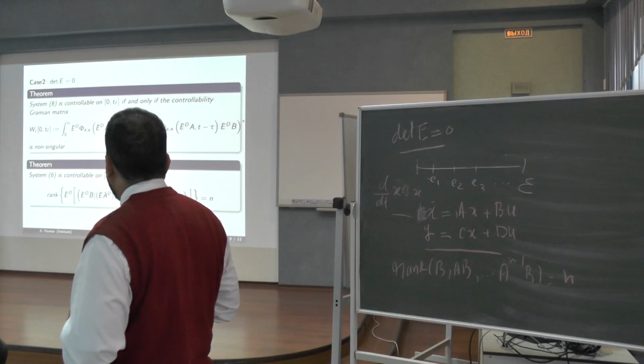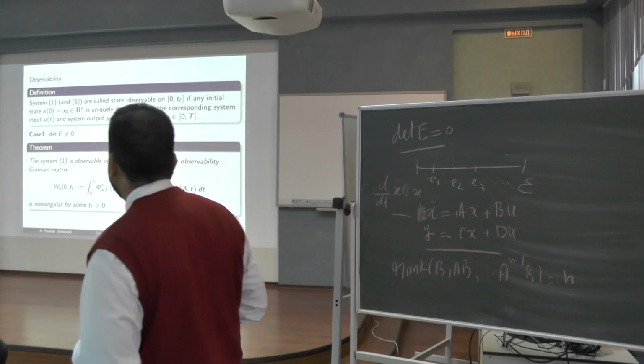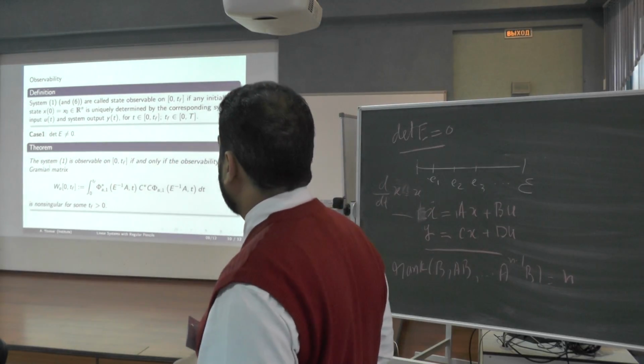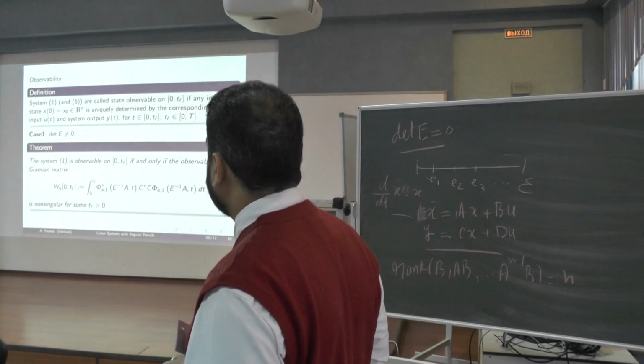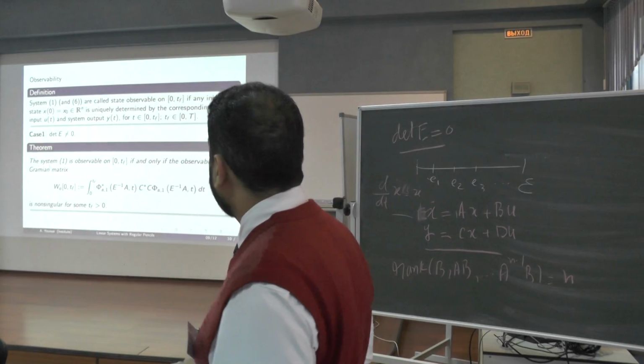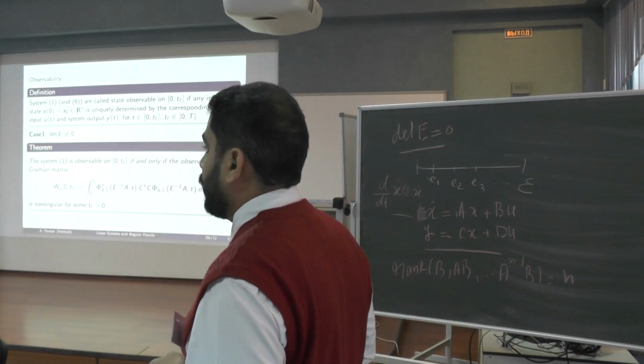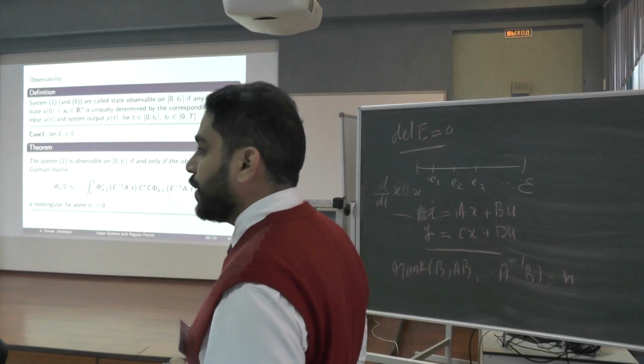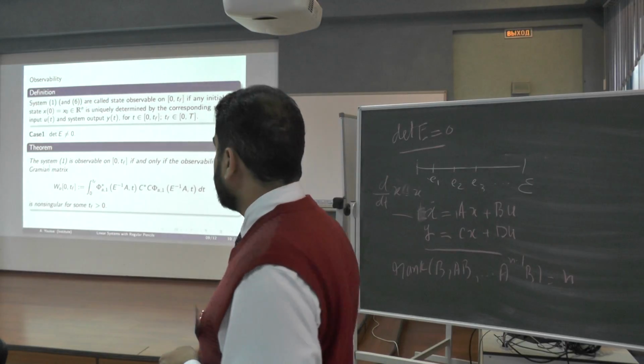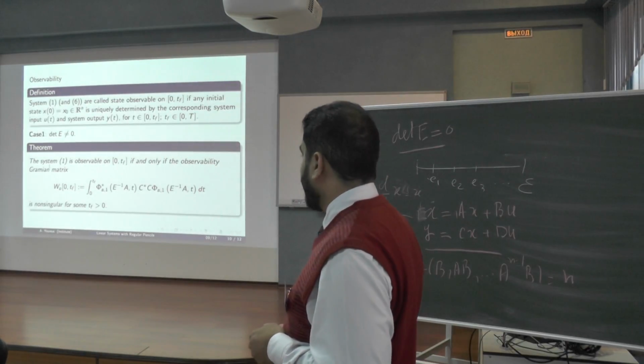And next is about the observability. Systems are said to be observable on the interval if and only if the state is uniquely determined by the corresponding system input and system output. Again, we have two cases. If the determinant of E is non-zero, we have the following Gramian matrix.